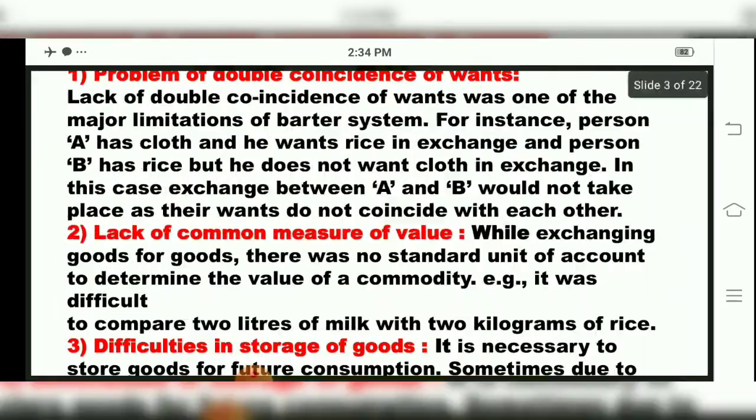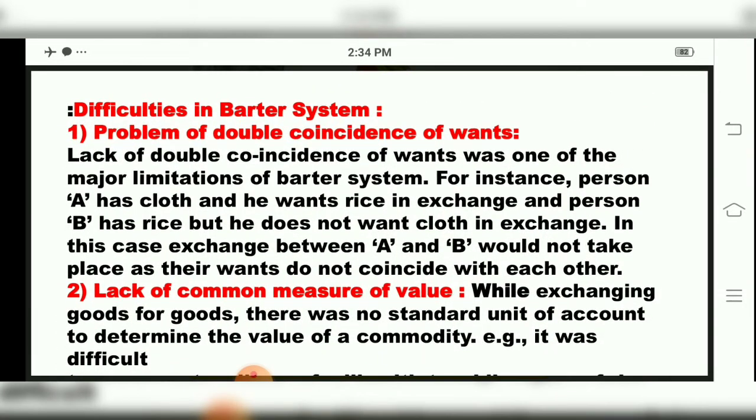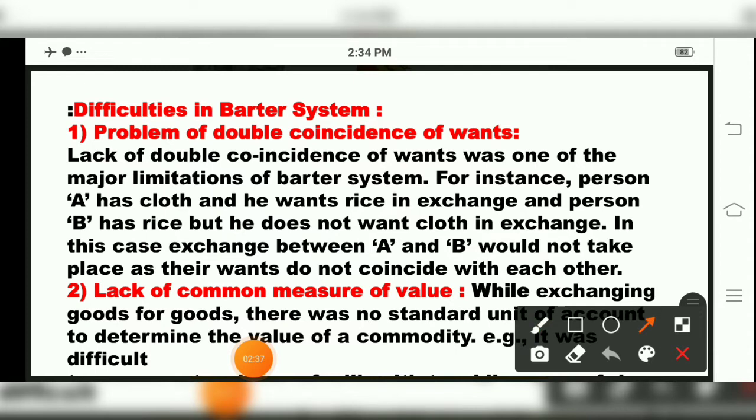Then what were the difficulties regarding the barter system, children? We will see one by one. In olden days it was the barter system. The first difficulty of the barter system is the problem of double coincidence of wants. What does lack of double coincidence of wants mean, children?